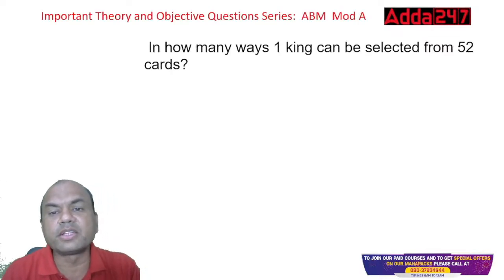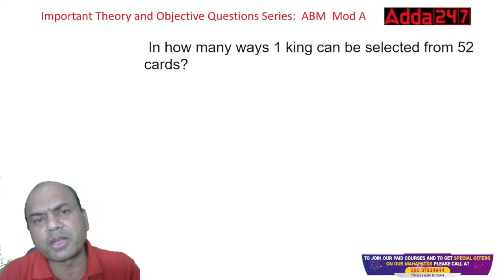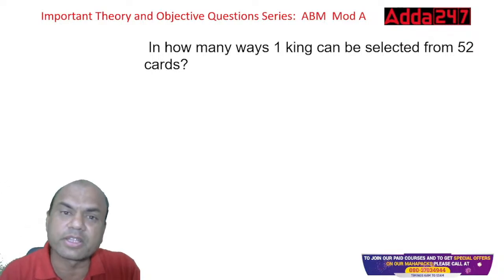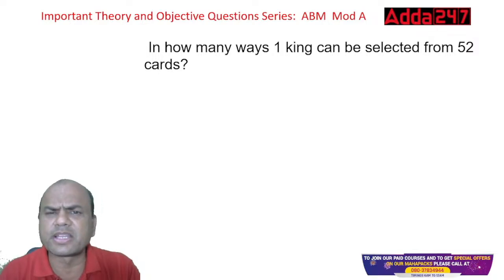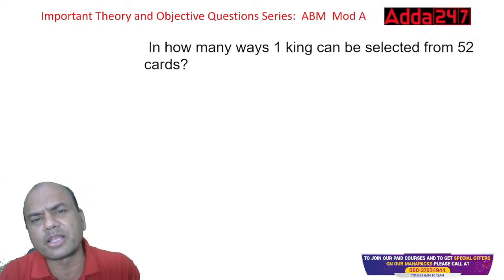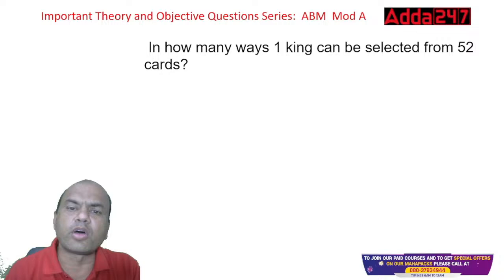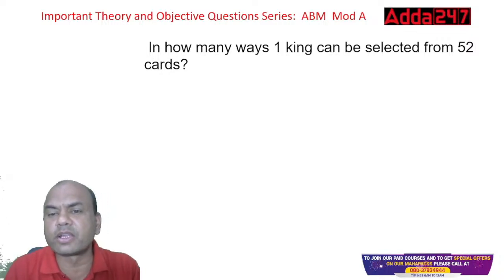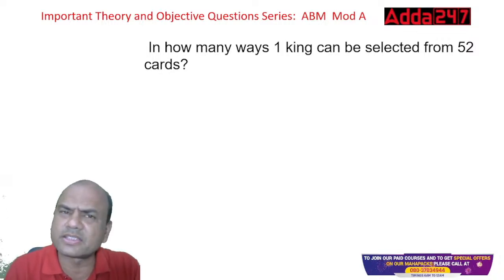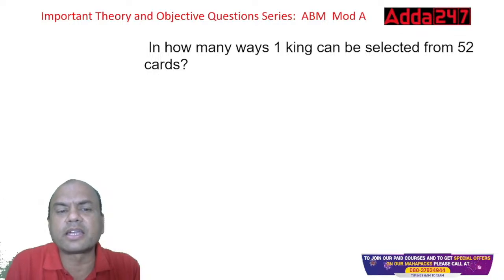In how many ways can one king be selected from 52 cards? Again, see here, I have taken probability questions over here because they are mixed with these estimation chapters, and estimation questions are very simple. I have taken it separately. So in how many ways can you select one king from 52 cards? Again, the same question. Okay, I'll write it simple now.